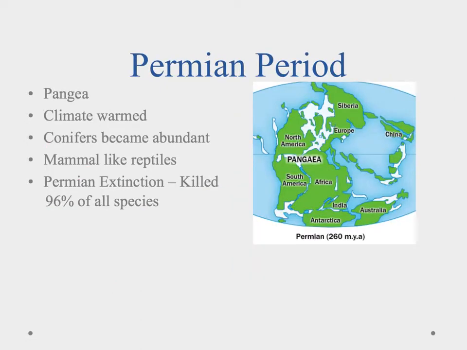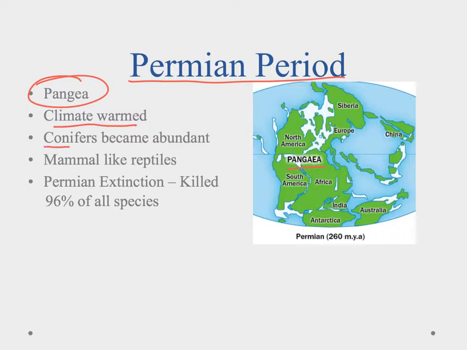Okay, so the end of the Paleozoic is the Permian period, and the Permian period showed us the formation of Pangea. We can see that here, and that's where all of these different land masses came back together to form that supercontinent. Our climate was warming.